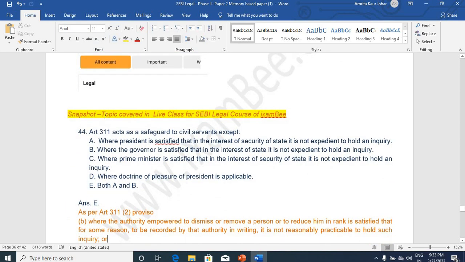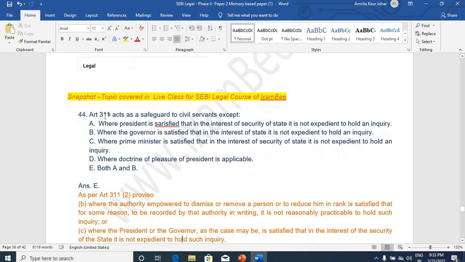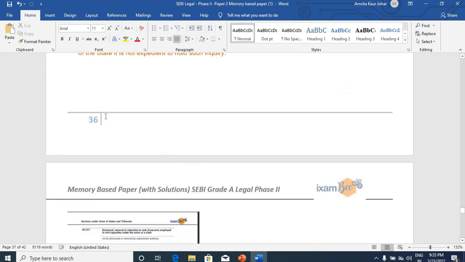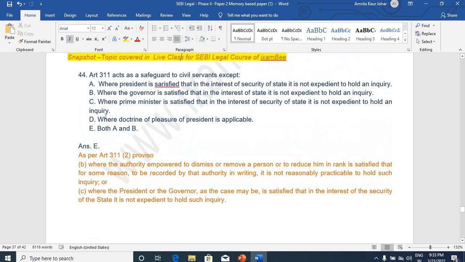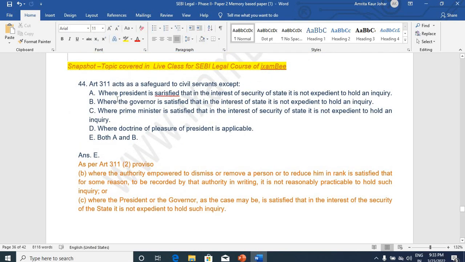So also covered in live classes. All the relevant orders were covered for students in the live classes. Article 311 से एक question आया था, 44th question you can see over here. Article 311 proviso से ये question पूछा गया था.